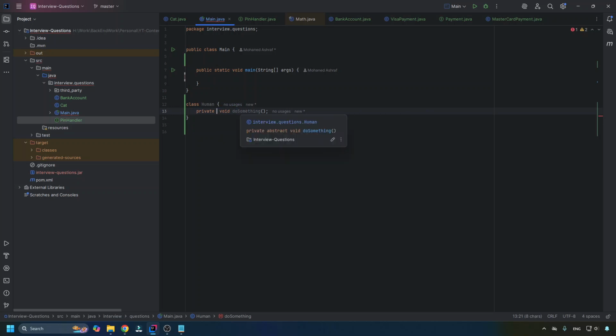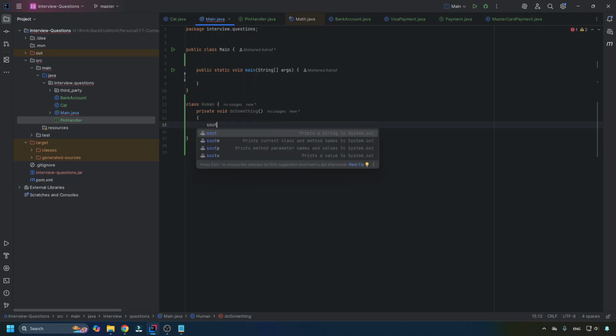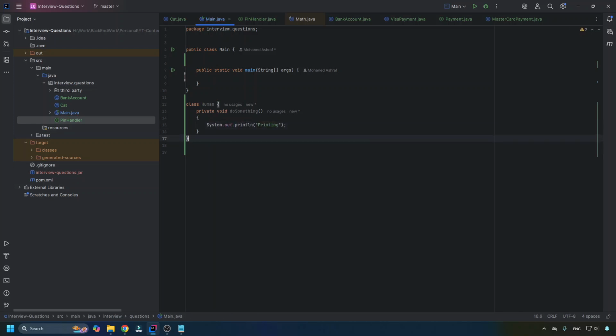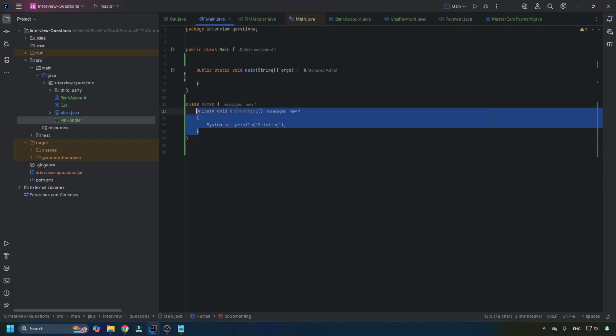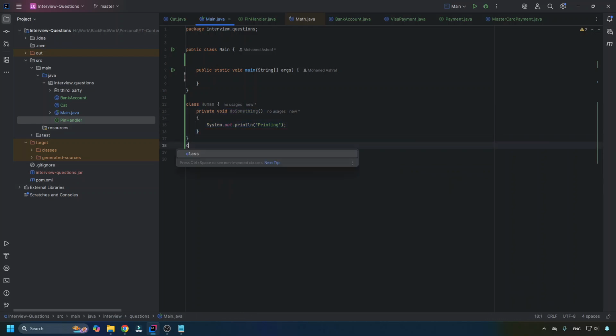So now let's not make it abstract. Let's make it private, and we add some kind of body here. Let's say the body is going to be printing something. So I'm going to be printing. Now, can we override this in the child or not? So we're going to create class Child, which is going to extend Human, and we want to override this.